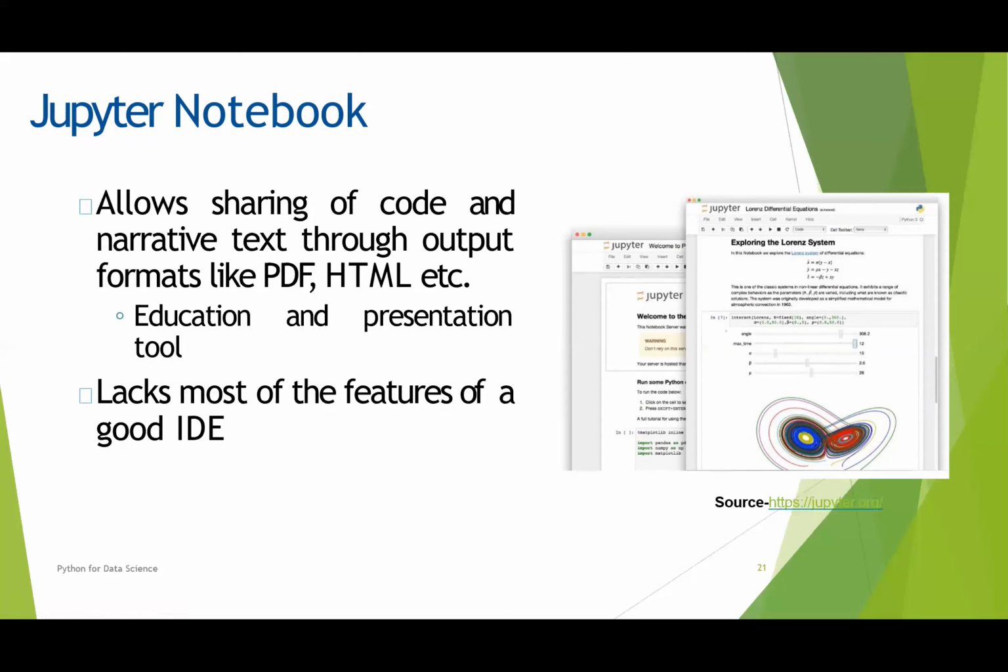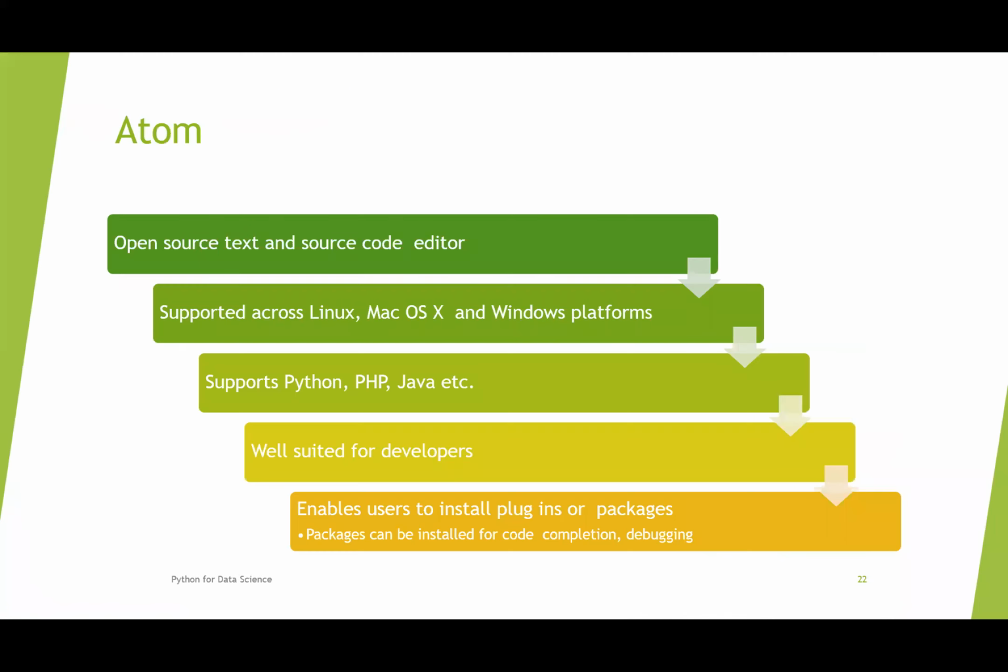We have seen that a good IDE should consist of three key tools, that is a source code editor, a compiler and a debugger. These three are lacking in Jupyter. Only additional features are there, that is syntax and error highlighting, code completion and version control. Next comes the next IDE, that is Atom.